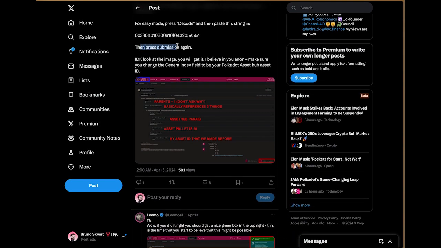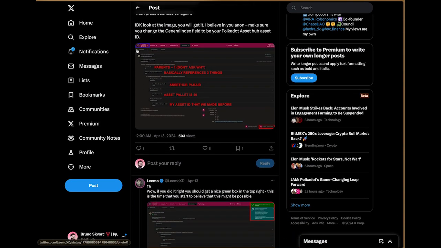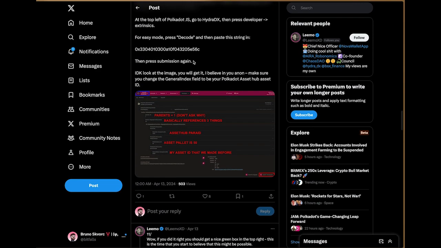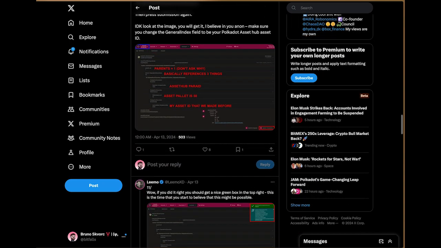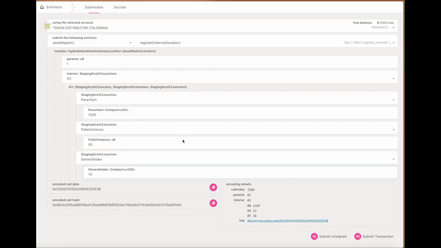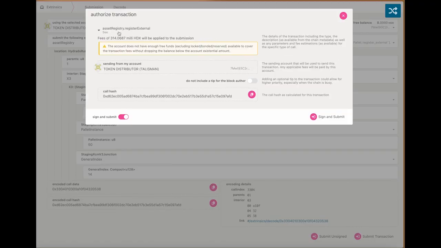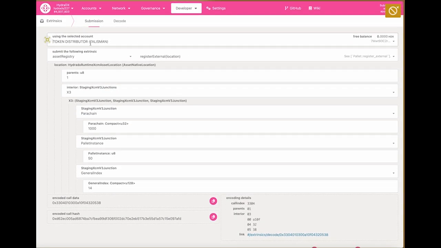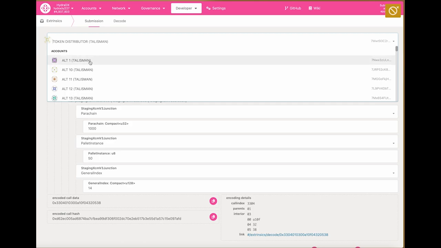It says press submission again. All right, my bad. Do this right. It doesn't say signed or unsigned, so let's assume that we will just go with the submit transaction one. But the account does not have enough free funds, which is accurate. This is the wrong address to use.